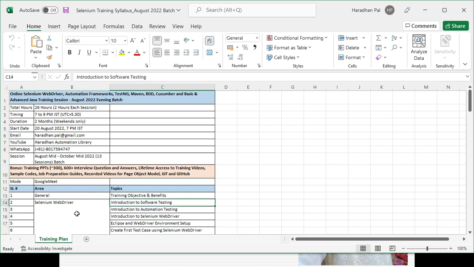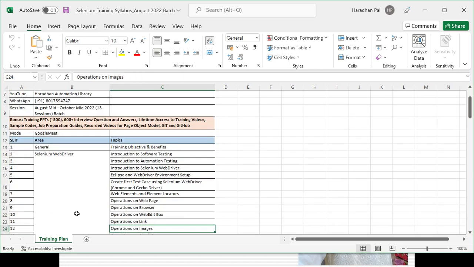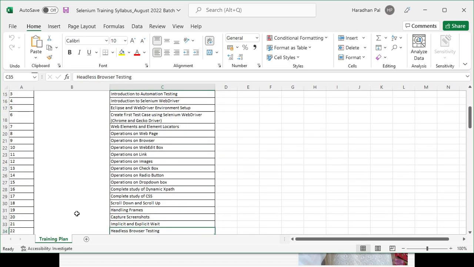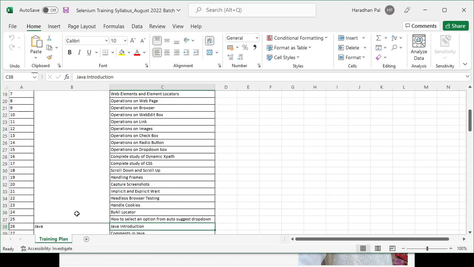Here I will try to cover all the Selenium WebDriver related details: how to set up Eclipse, what the different object element locators are, how you can interact with different element types, then handling frames, explicit and implicit waits, handling cookies, all this stuff that is really required for Selenium WebDriver.